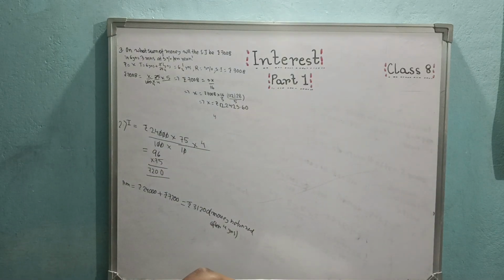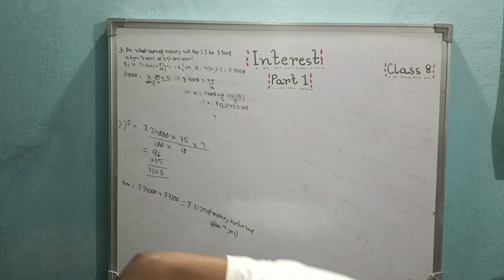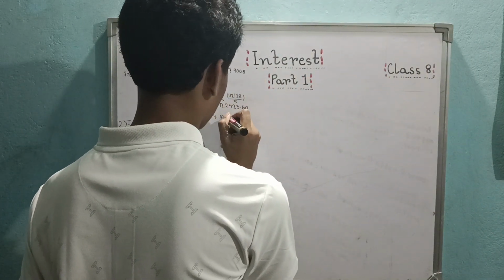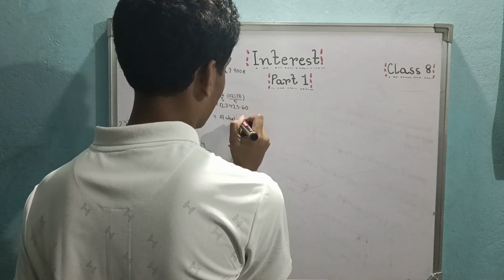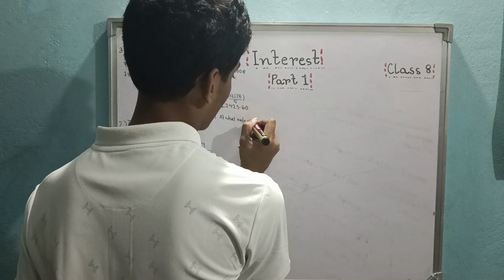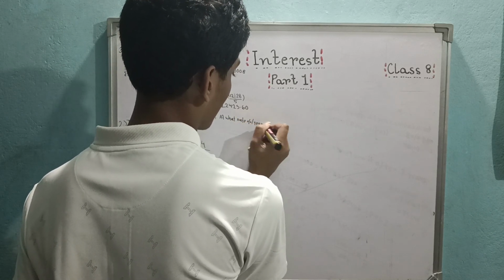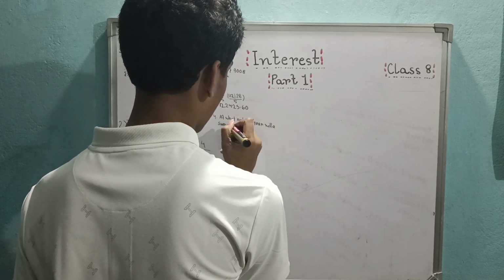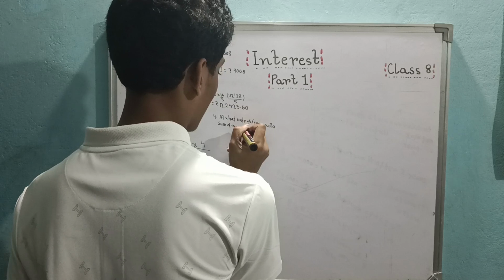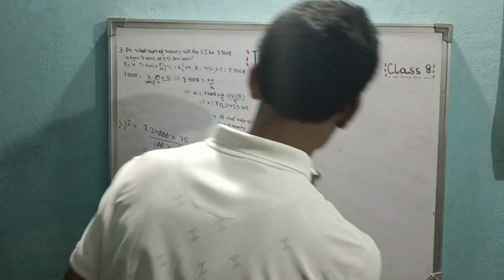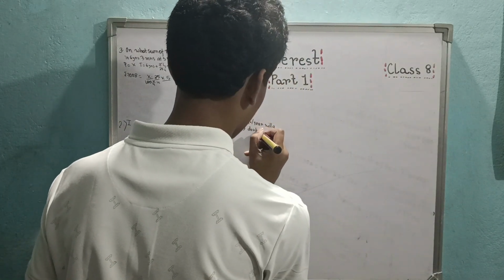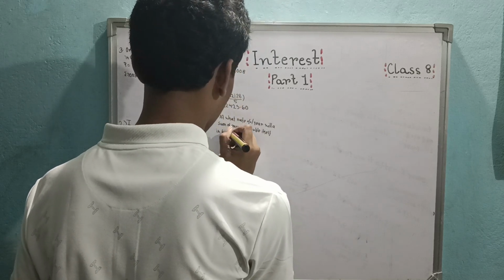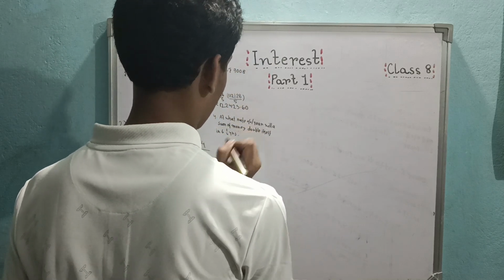At what rate percent per year will a sum of money double itself in 6 1/4 years?